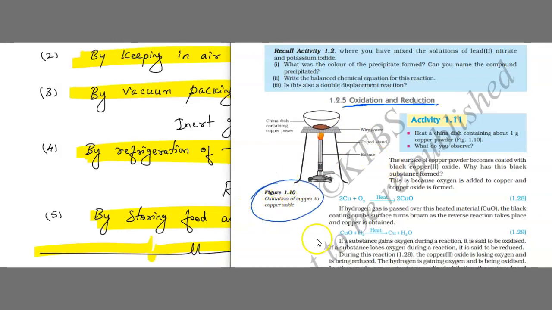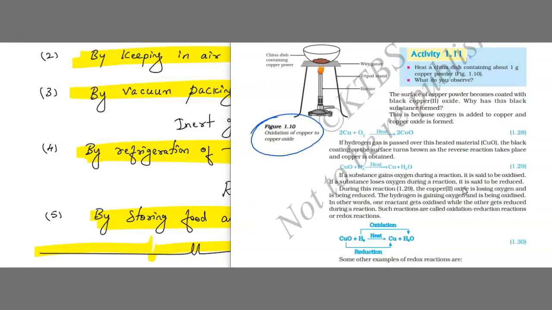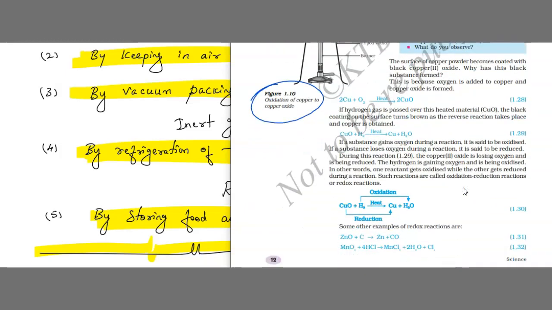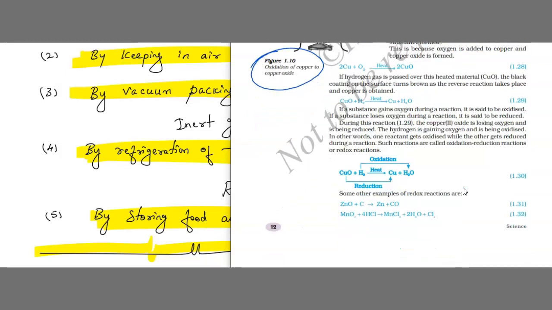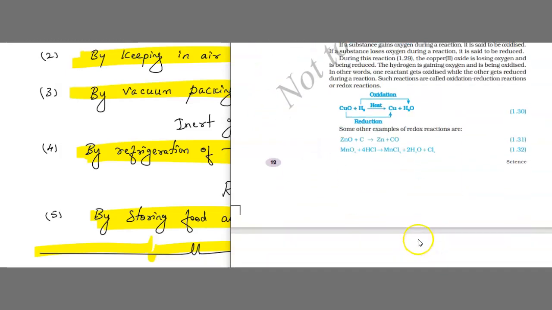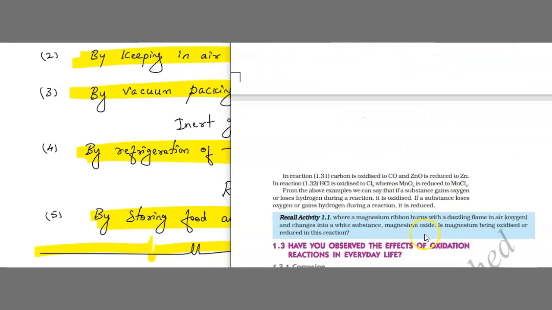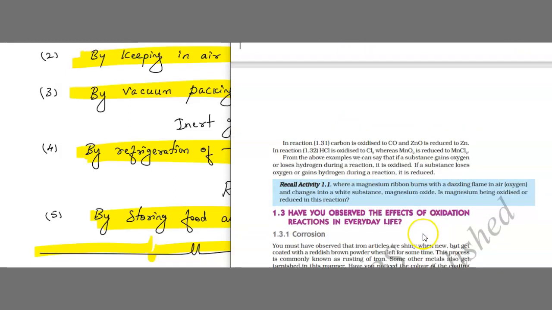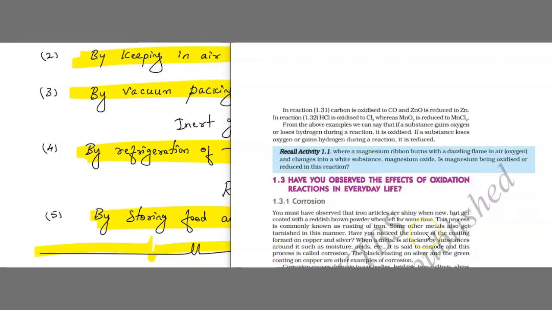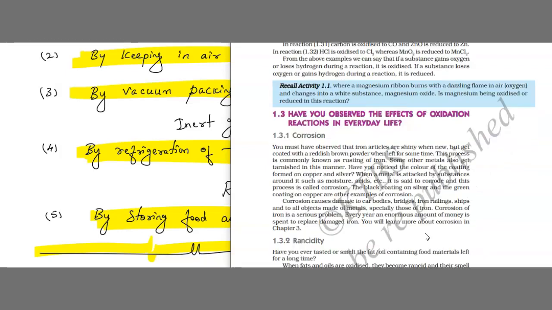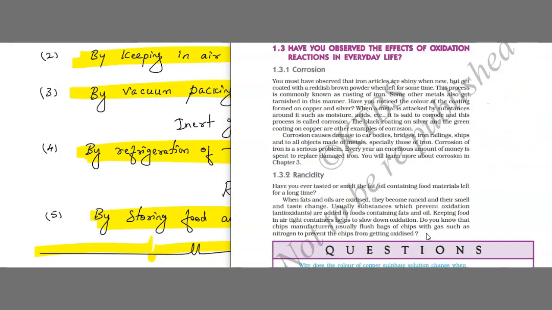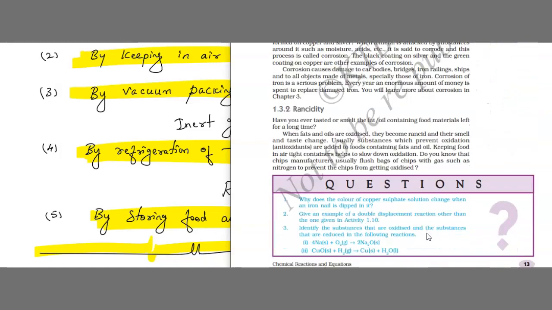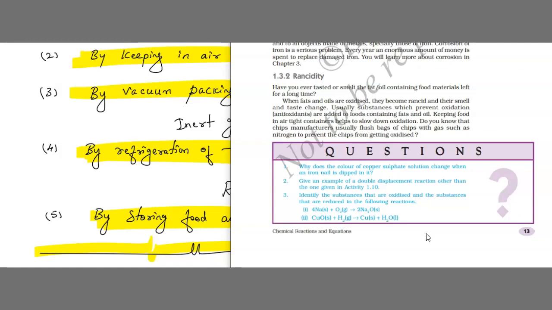And also we have done this experiment, right? When copper reacts with oxygen, gives cuprous oxide, copper oxide. Again it reacts with hydrogen, it gives copper plus water. We have discussed about oxidation and reduction. So children, remember these examples also, different examples we have already discussed. And here also the same thing, what is oxidation, what is reduction, and what is oxidizing agent and reducing agent we have explained. And regarding corrosion we have explained, even rancidity also we have explained in detail over here.